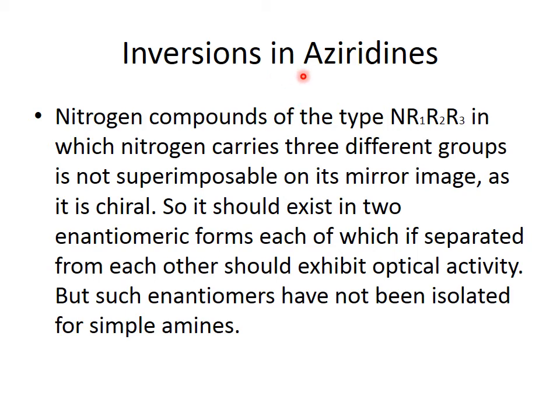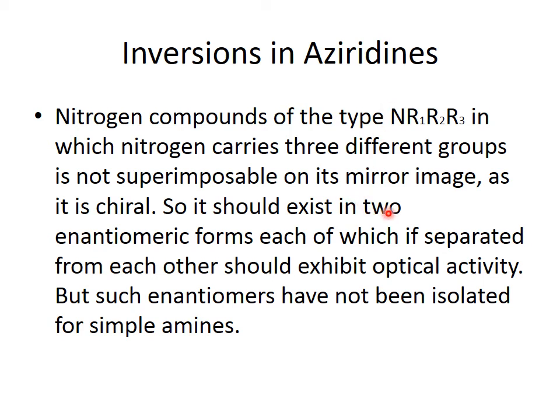Now the inversion in aziridine. When we attach nitrogen with three different groups, R1, R2 and R3, and the fourth one is the lone pair, this nitrogen is chiral in nature, just as a carbon attached to four different groups is chiral. Here nitrogen is attached to three different groups, 1, 2, 3, and the fourth is a lone pair. When it is chiral, it shows optical activity.